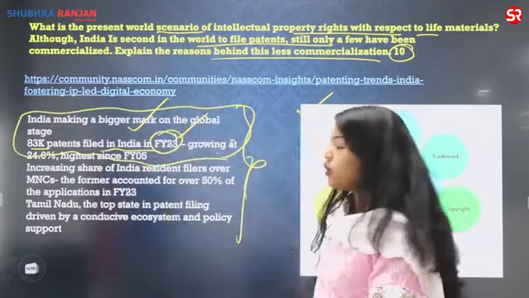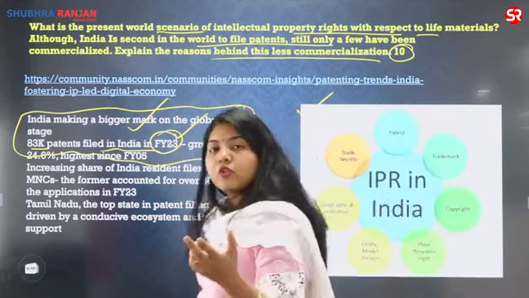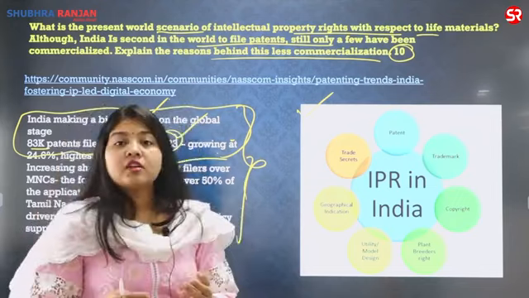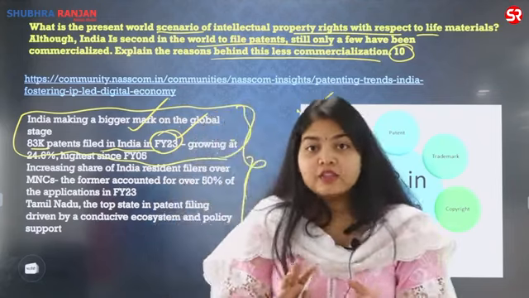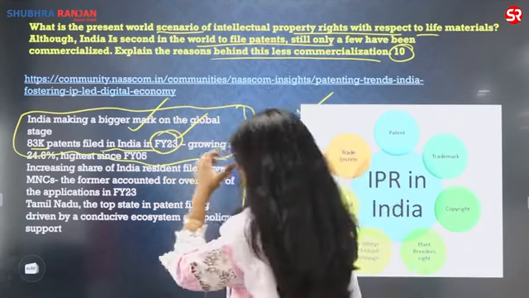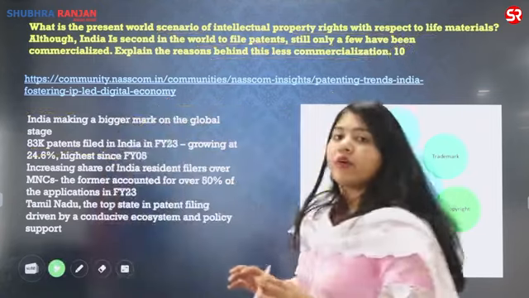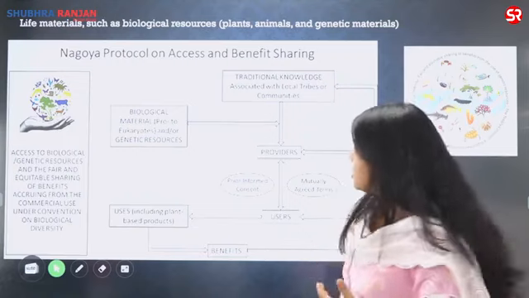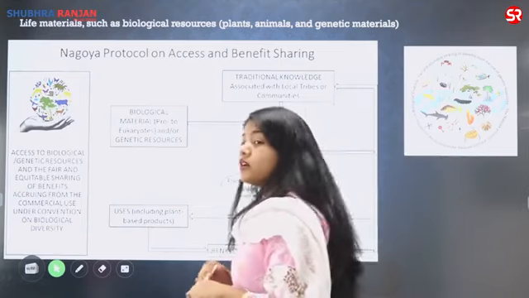This is additional data for students who are going to appear in the future examination. Within this also, keeping life objects or life material aside, life material which is associated with biotechnology, maximum IPRs have been found or have been filed, sorry, in the deep technologies, especially in the IT sector. So yes, that is where we are doing a lot of progress. Now the question comes, why we have a lot of filing but we do not have much commercialization, and the reasons for lesser commercialization. सबसे पहले, what are the different types of protocols which are governing them?